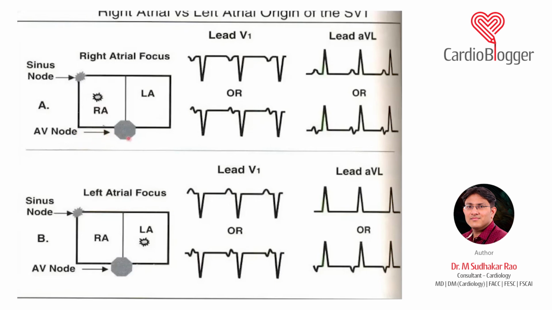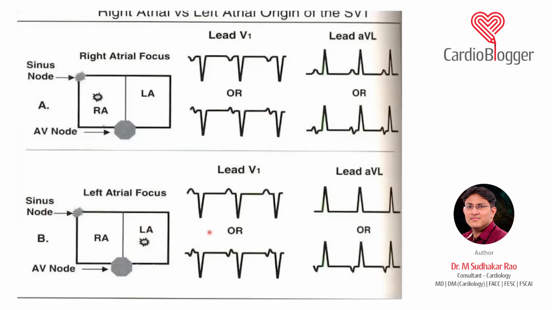Now you see the left atria. Lead V1 is here. If it is arising from the left atria, it has to be like this. So if it is arising from the left atria, it will be positive in lead V1. If it is arising from the right atria, it is going away from V1, so it is negative. If it is arising from the left atria, it is going towards V1, which is positive. So that is something which is very important.